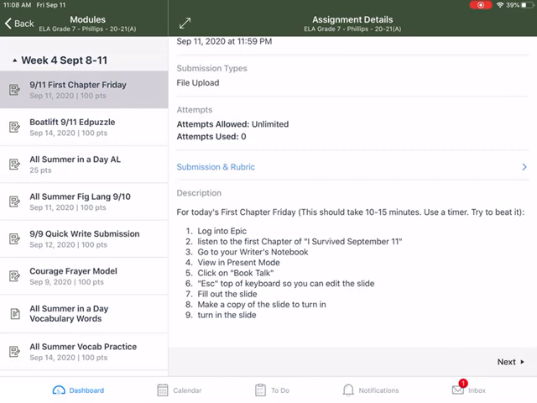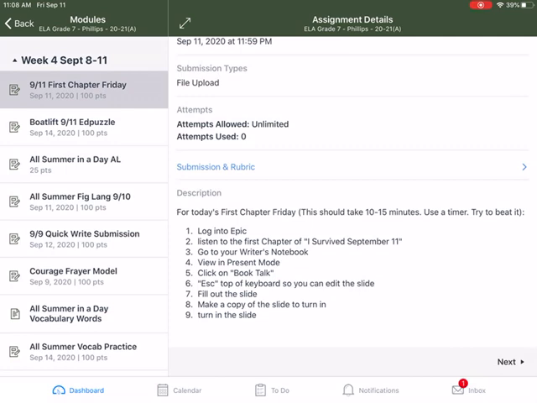Then you need to escape at the top of the keyboard so you can edit the slide. I think that's a little bit different, so we'll talk about that when we get there. That is for the computer. Fill out the slide, make a copy of the slide to turn in, and then actually turn in the slide. And that's the part I'm not sure I can show you.